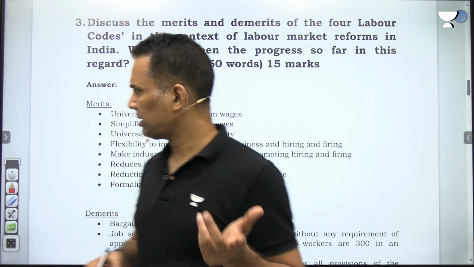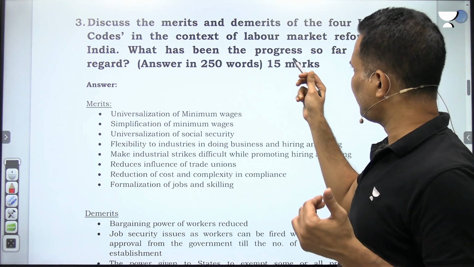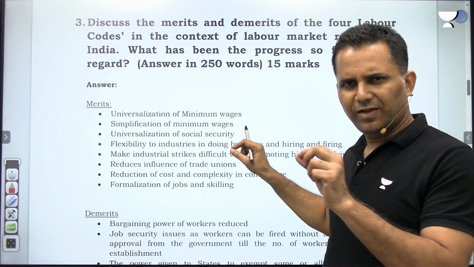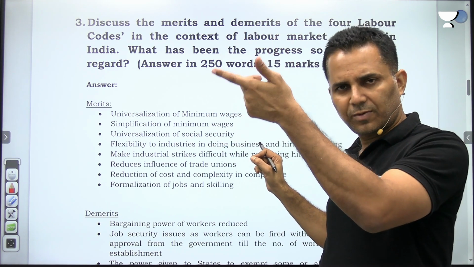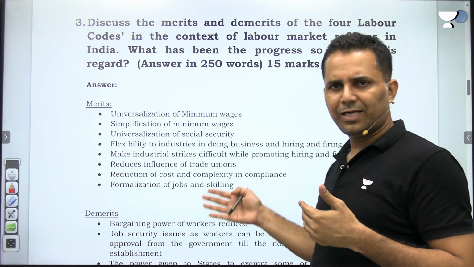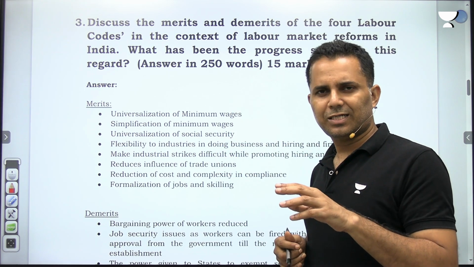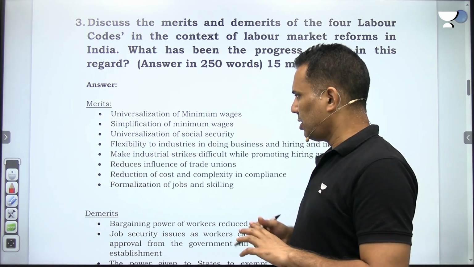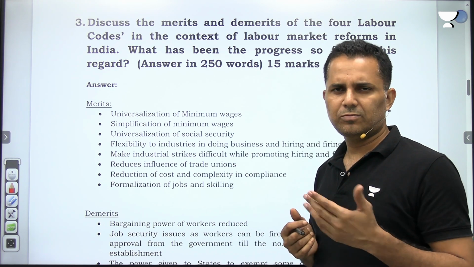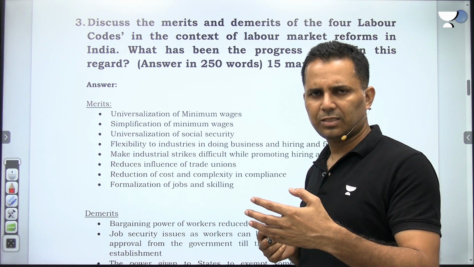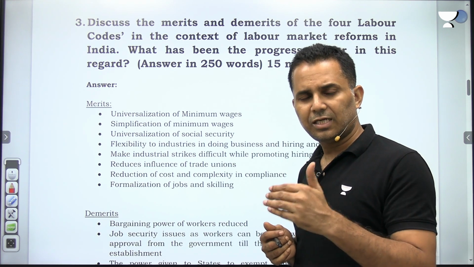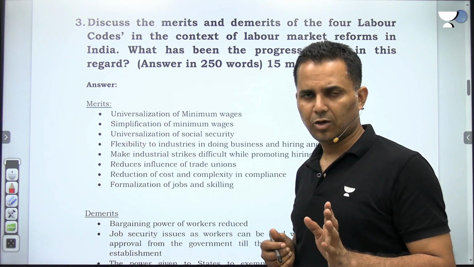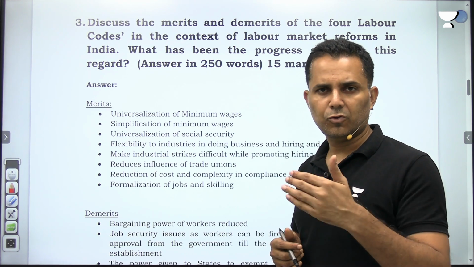In earlier labor codes, it has asked the merits and demerits. So when you are writing the merits of the 4 labor codes, briefly if you can write what was the issue in the previous code. Because if you are writing merits, you must give a contrast that this was the issue in the previous labor laws. So here in the new labor code, up to 300 workers, industries are allowed to hire and fire. And this number 300 can be increased just by notification. You don't require an amendment in the law. Earlier, hiring and firing was allowed only up to 100 workers.